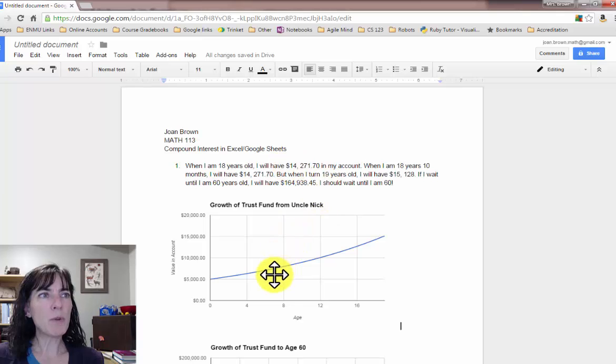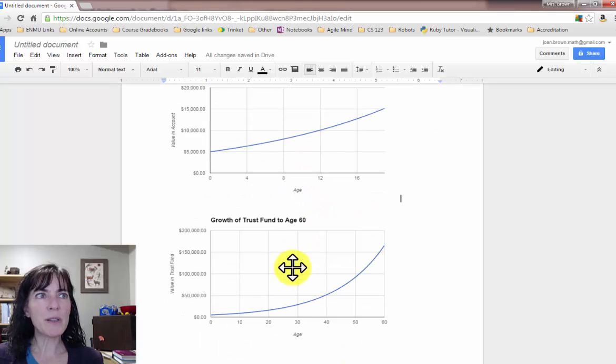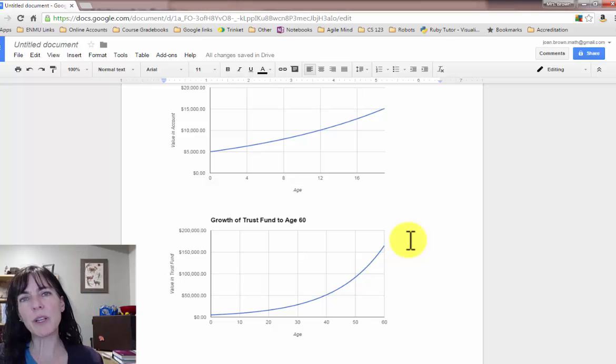So I want to talk just briefly about these curves. This is called an exponential growth curve, how it has like kind of a loopy up like that. This one's almost a straight line, but it's the same curve. It's just in this region right here. There's not really sharp growth yet, but you see it a lot more as time goes on. So as you get closer to 60 years, you're increasing very steeply in terms of the amount of money that you have in your account.